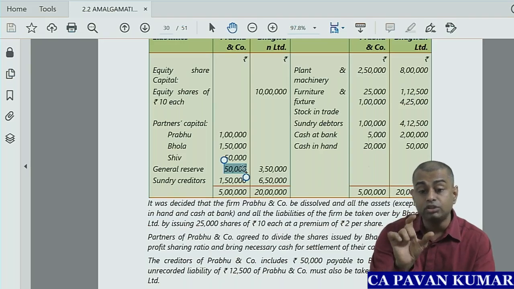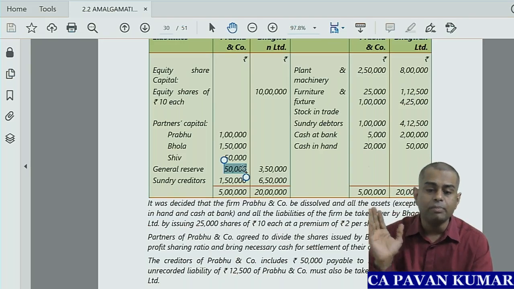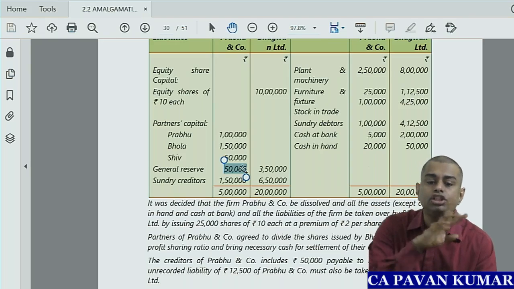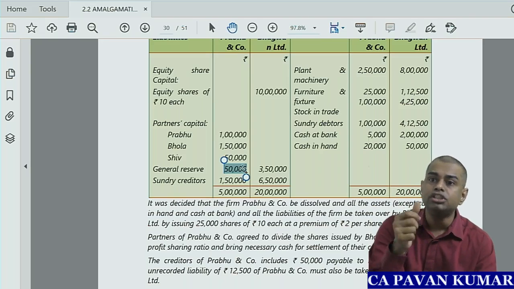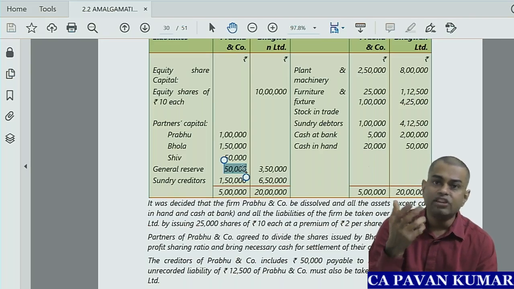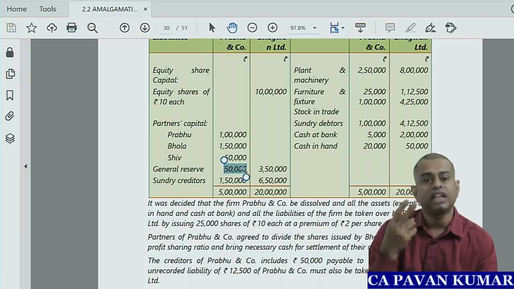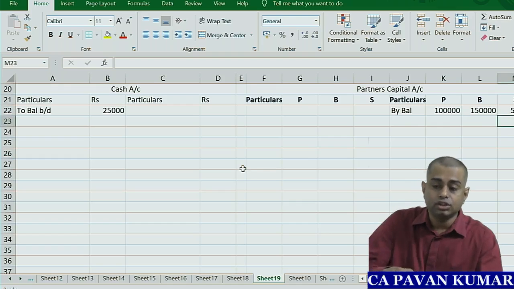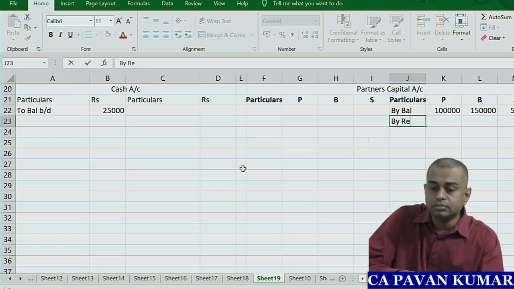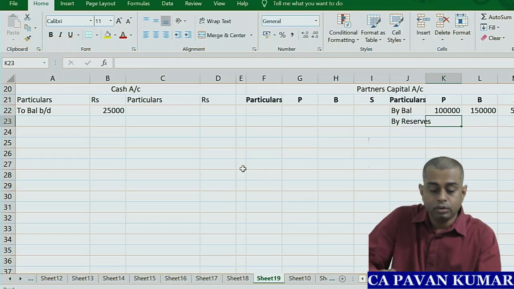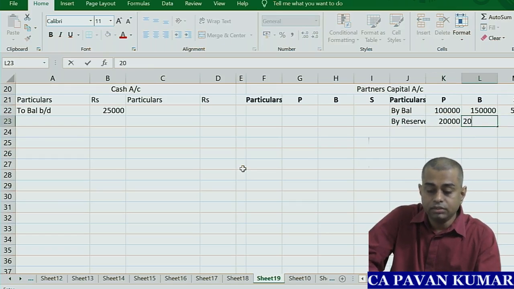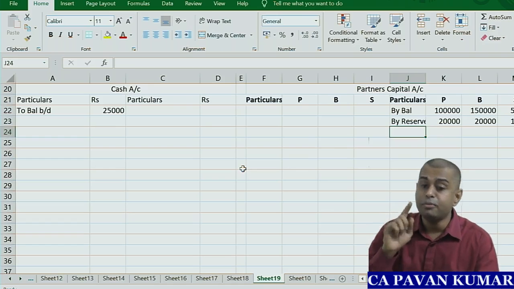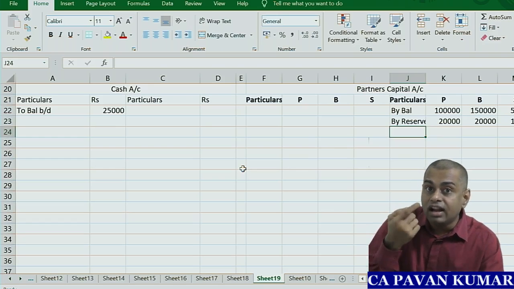So this 50,000 should be given to all three partners in their 2:1 ratio. First guy will get 20,000 reserves, second guy will get 20,000 reserves, third guy will get 10,000 reserves. So by reserves 20,000, 20,000, 10,000.